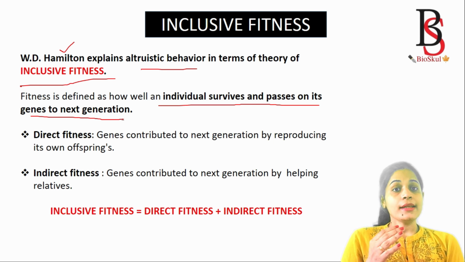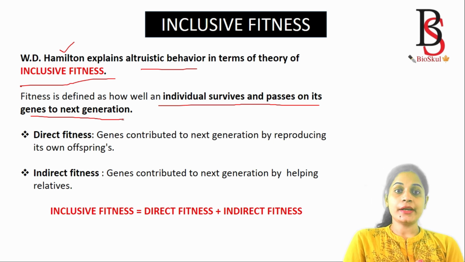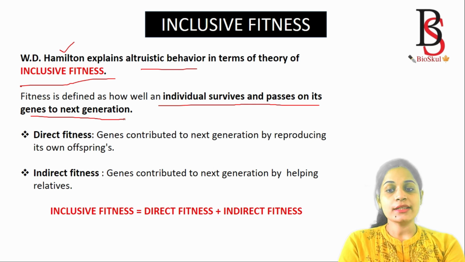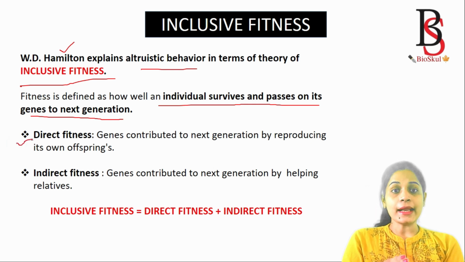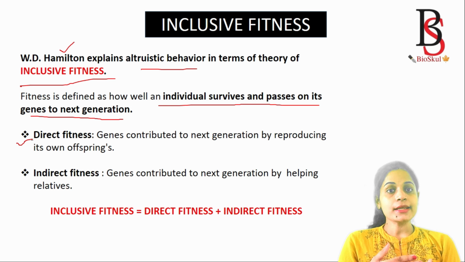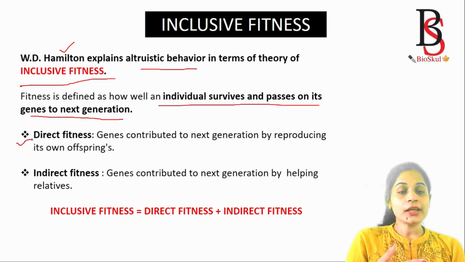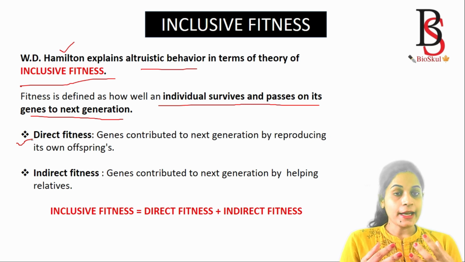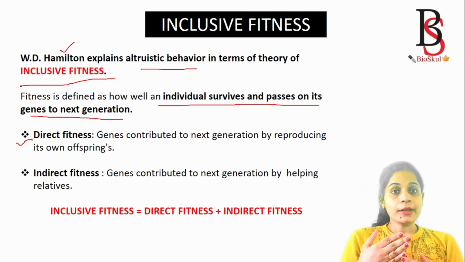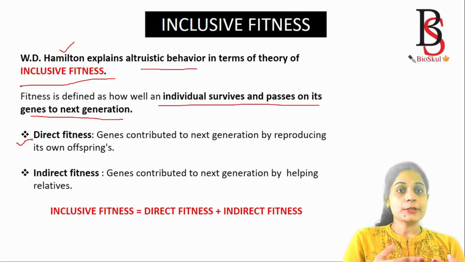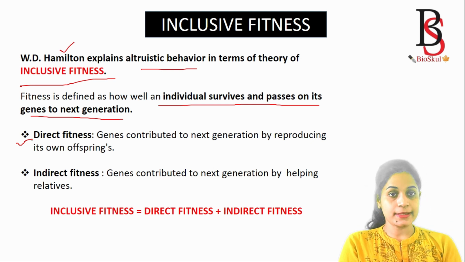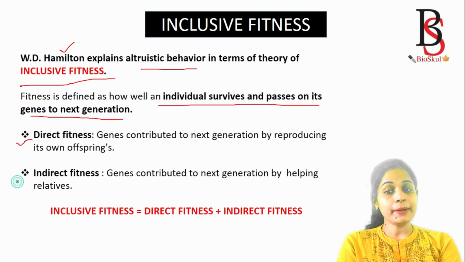The fitness is divided into two types. The first one is direct fitness, which means the gene is contributed to the next generation by reproducing its own offspring. Direct fitness is where the animal's gene is transferred to its offspring. And what is indirect fitness?